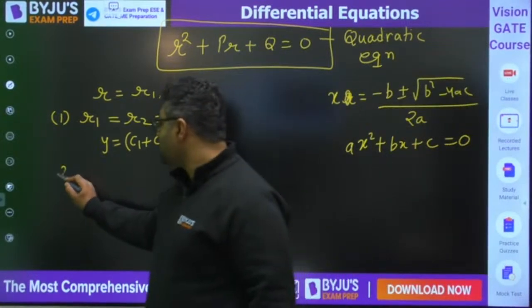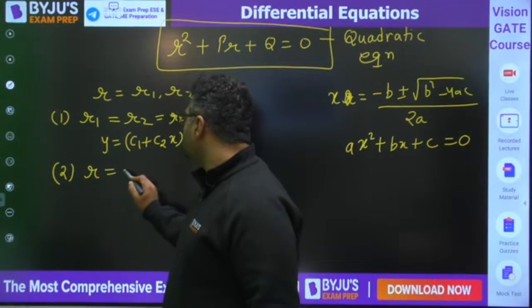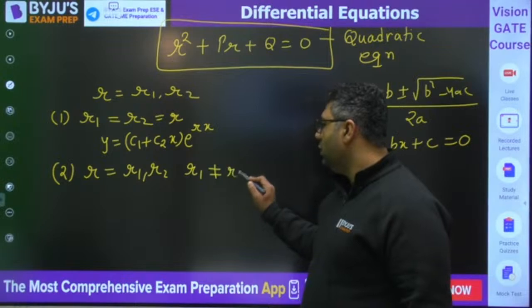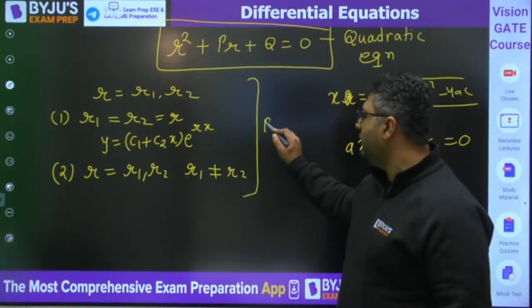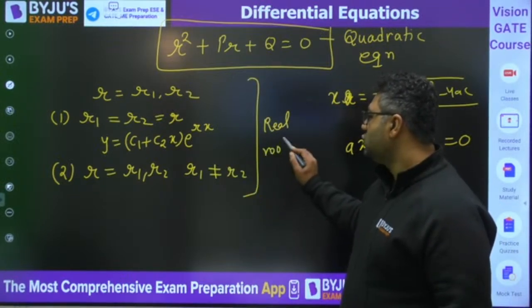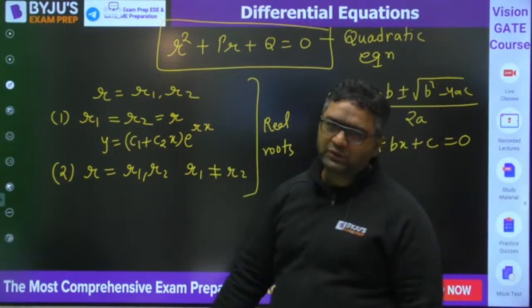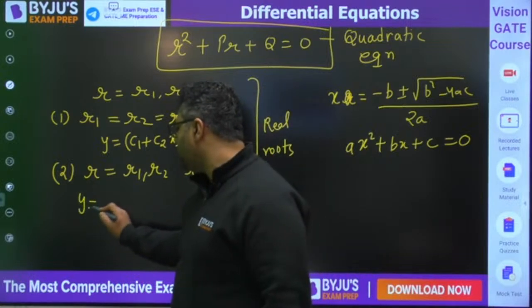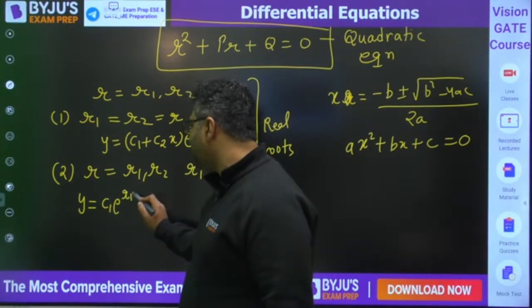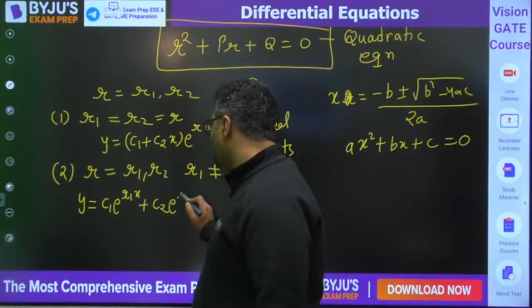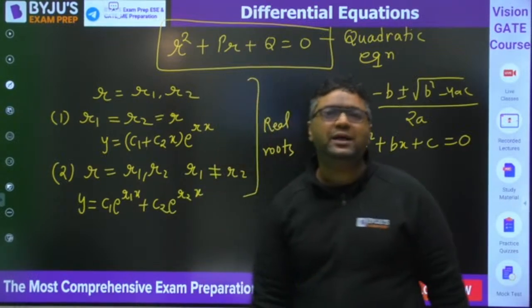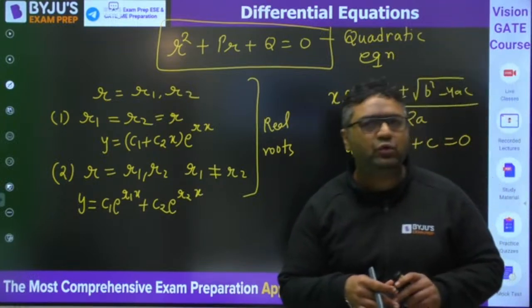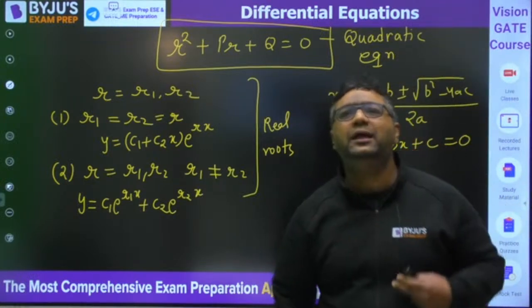There can be a second case when you have r equals r1, r2, where r1 is not equal to r2, and these two cases are for real roots. In the first case we have real and equal roots. Here we have real but distinct roots. For this case you have y equals c1 e to the power r1x plus c2 e to the power r2x. So these are the two cases whenever the roots are real.